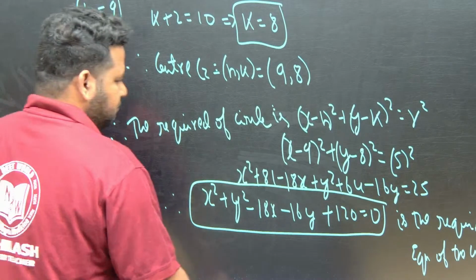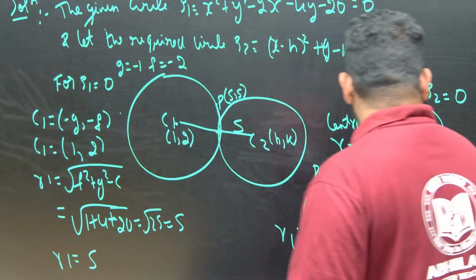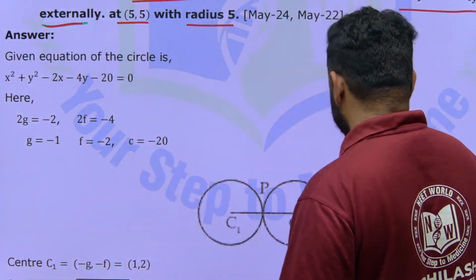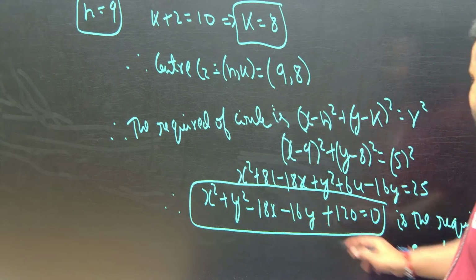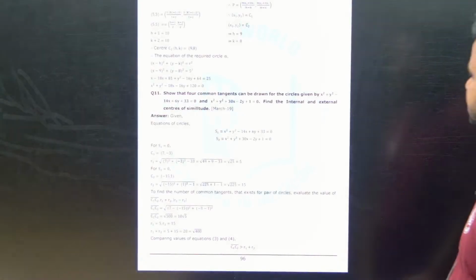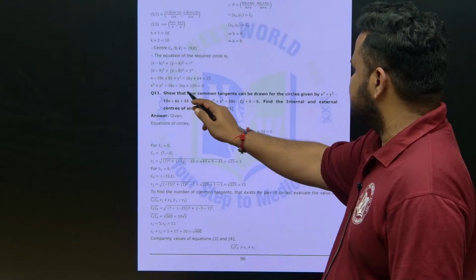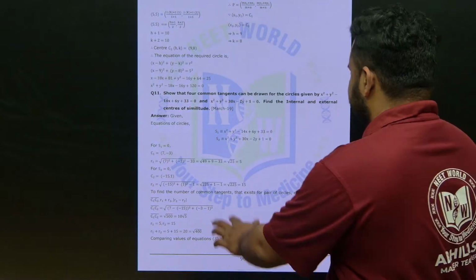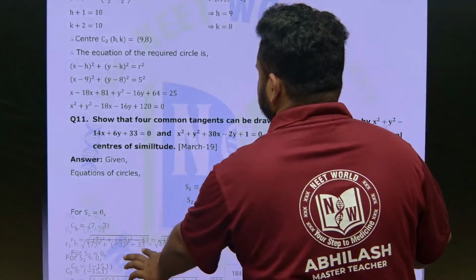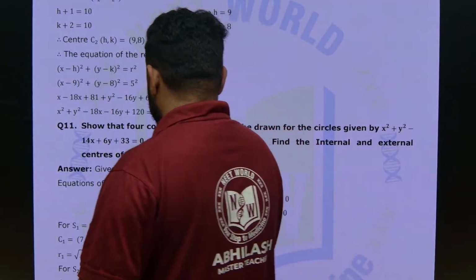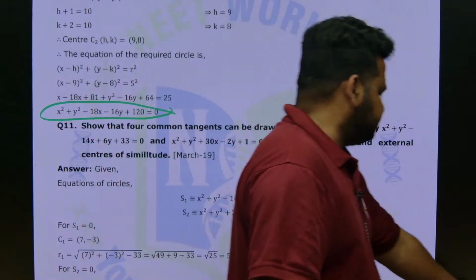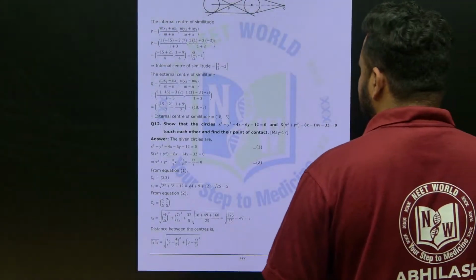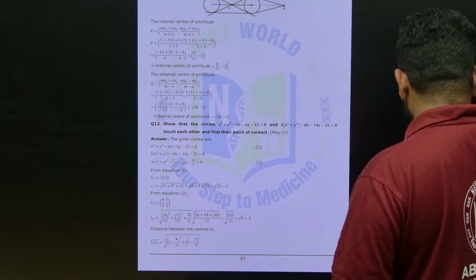Let us check the answer once. x square plus y square minus 18x minus 16y plus 120 is equal to 0. Same thing we got here. Okay, clear. Now let us see some more questions.